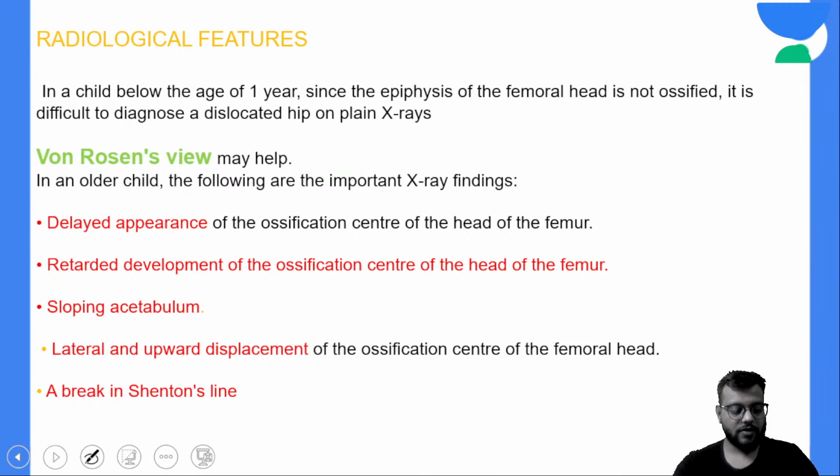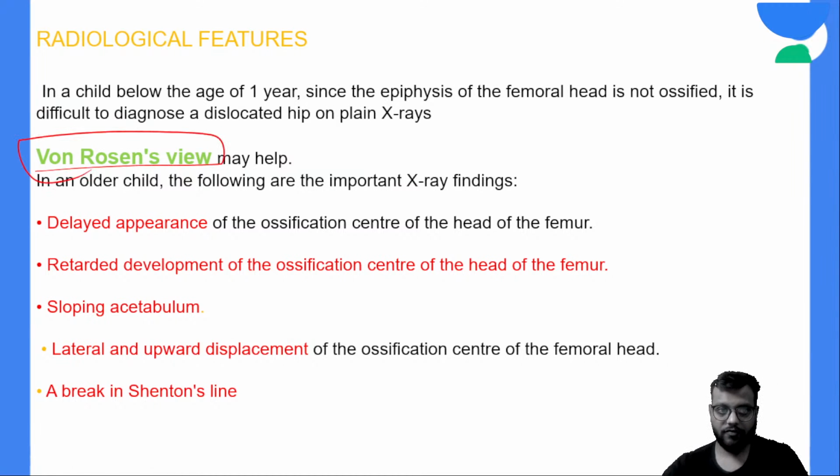Now in CDH, remember, wherever von Rosen comes up, von Rosen view, von Rosen surgery, von Rosen splint, you can easily say that it is related to the CDH or the DDH. Okay, remember this thing, this is also very very important. So this is your von Rosen's view. It is seen in the X-ray after 1 year of the age only.